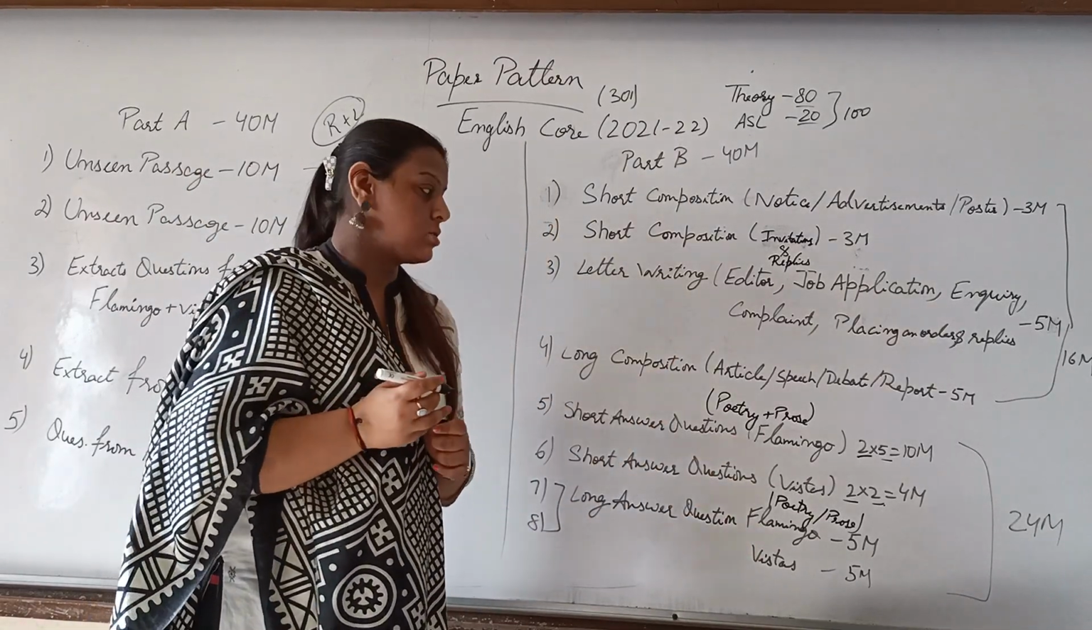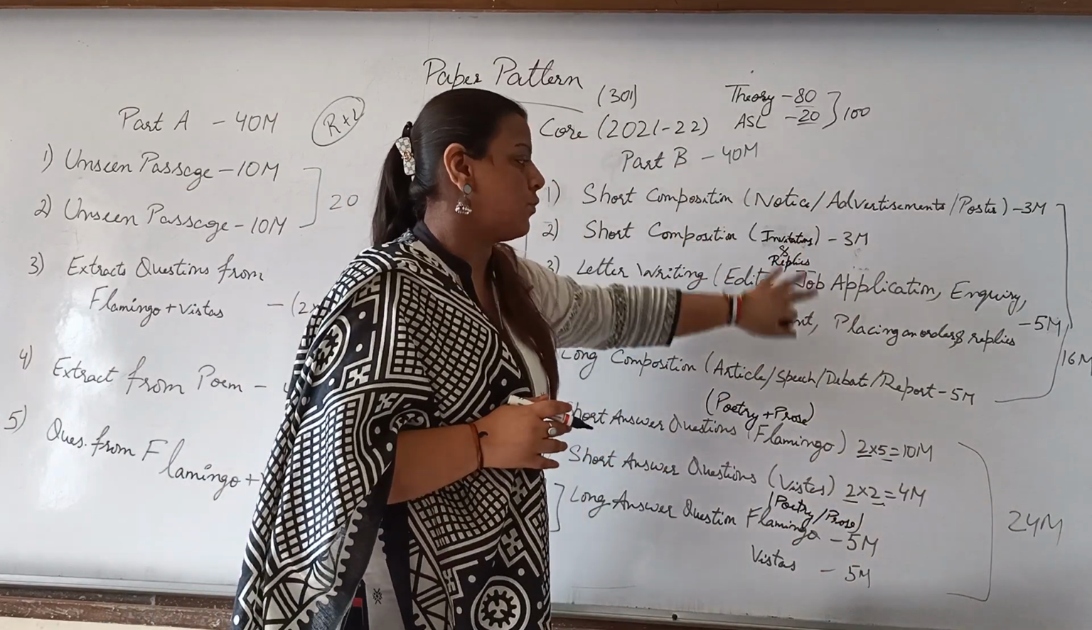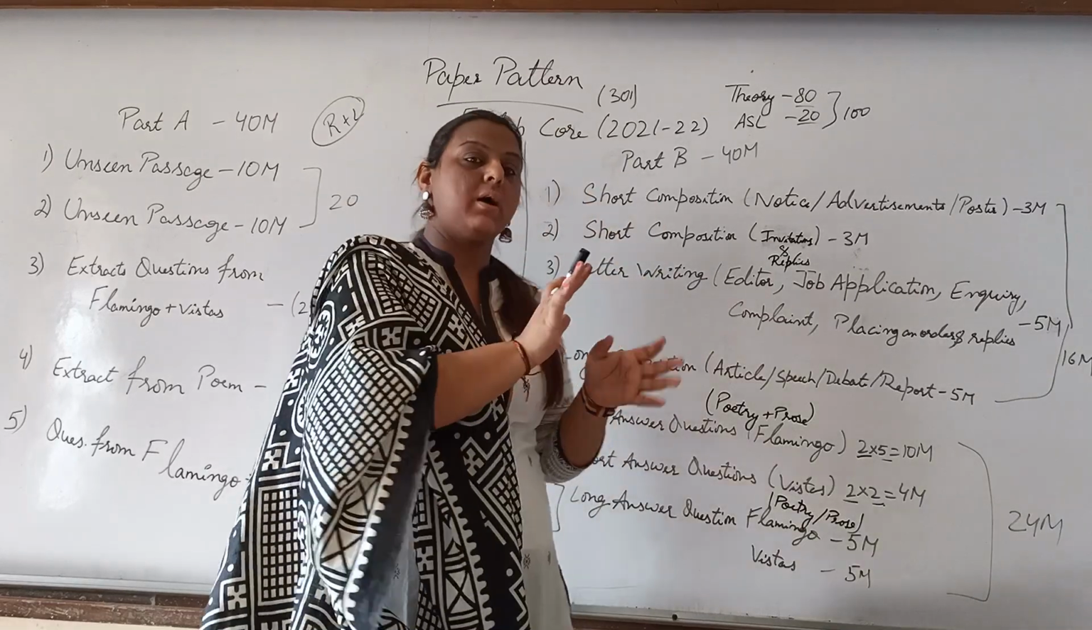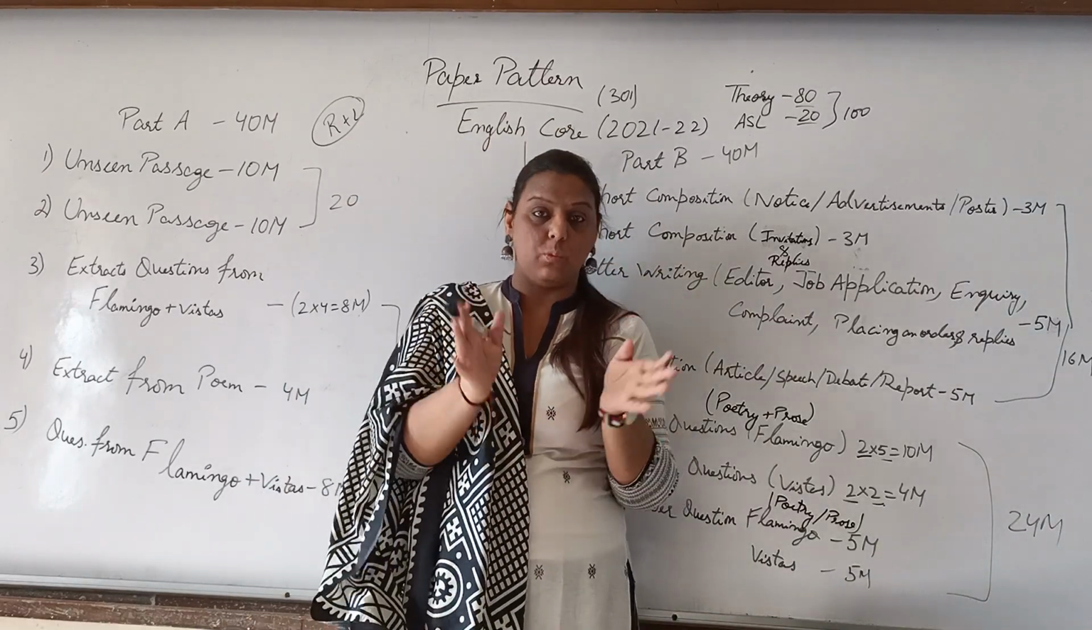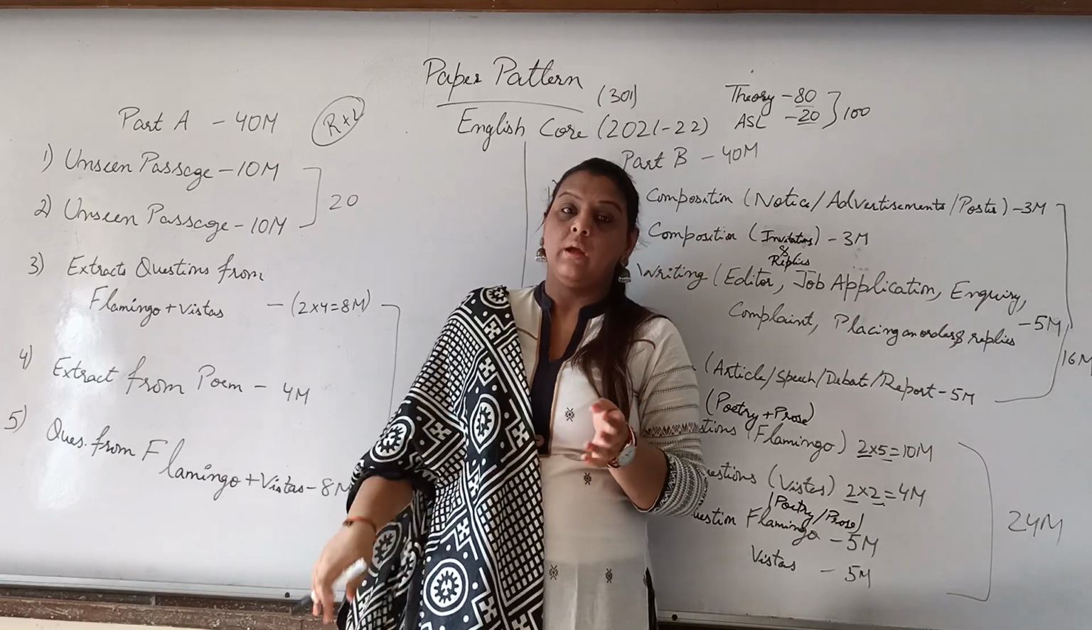Once again 5 marks. So this literature would be of 24 marks, writing 16. If you count the total, it would be 40 marks. So this would be your 80 marks board paper pattern till now which CBSE has given to us. So we need to work accordingly.